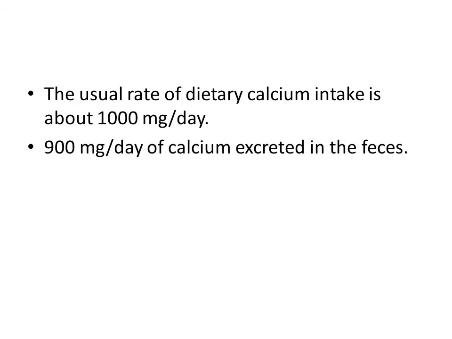The usual rate of dietary calcium intake is about 1000 milligrams per day, and about 900 milligrams per day of calcium is excreted in the feces. Therefore, the GIT regulatory mechanisms that influence the intestinal calcium absorption and secretion play a major role in calcium homeostasis.